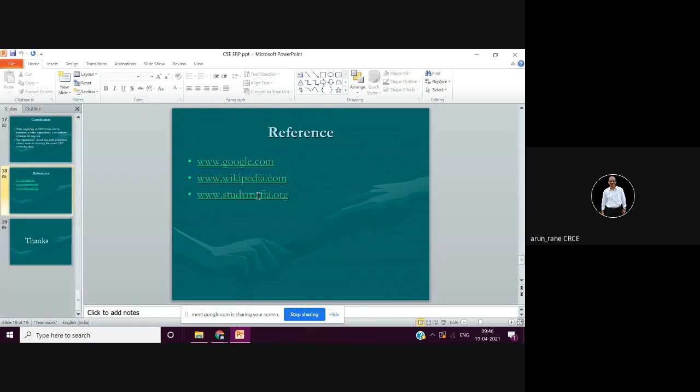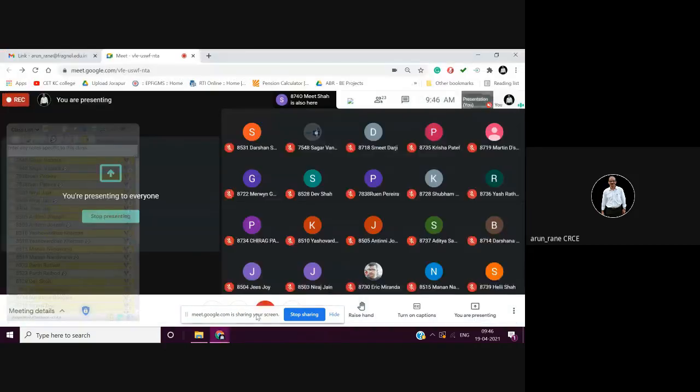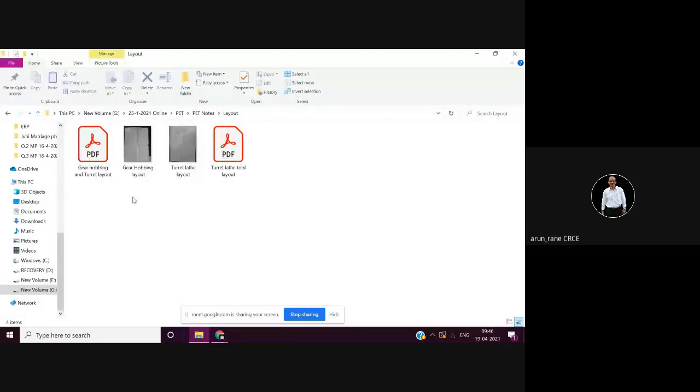And these are some references. So it was only for 4 marks, or I will say 5 marks. Then another question which can be asked is turret layout or gear hobbing layout. That is, sketch and explain gear hobbing layout, or sketch and explain turret layout for manufacturing of the bolts.